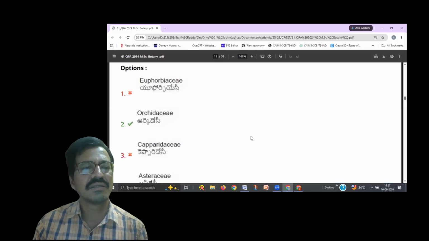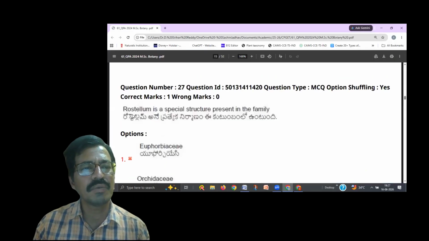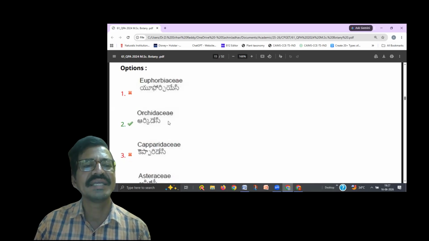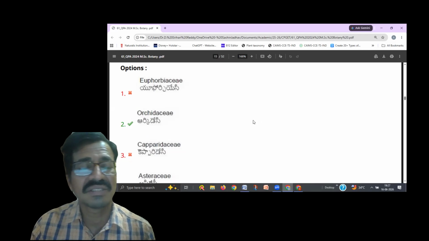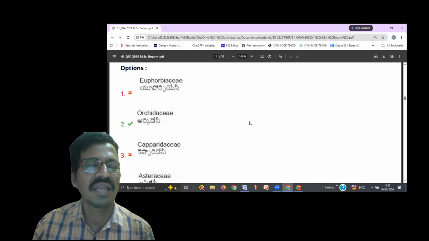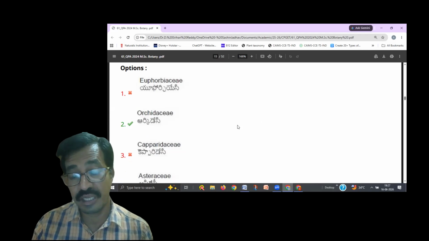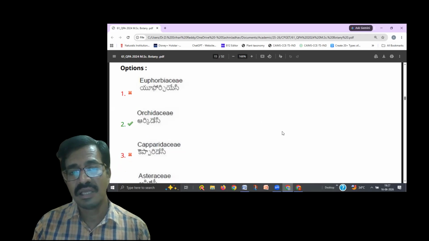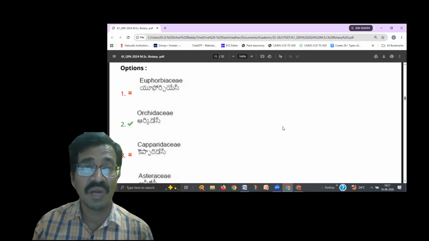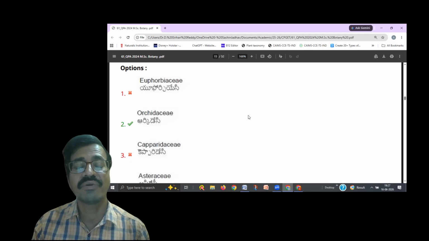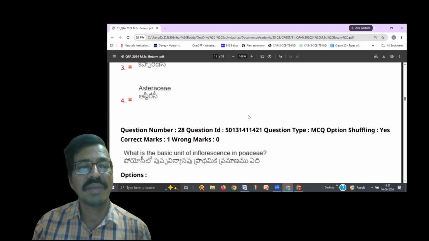And next, so here the question is, rostellum is a special structure present in the family Orchidaceae. And also one more structure I want to tell, that is gynostemium. Gynostegium and gynostemium are two different forms. Gynostegium is related to Asclepiadaceae and gynostemium is related to the Orchidaceae family. So you have to study all these topics.